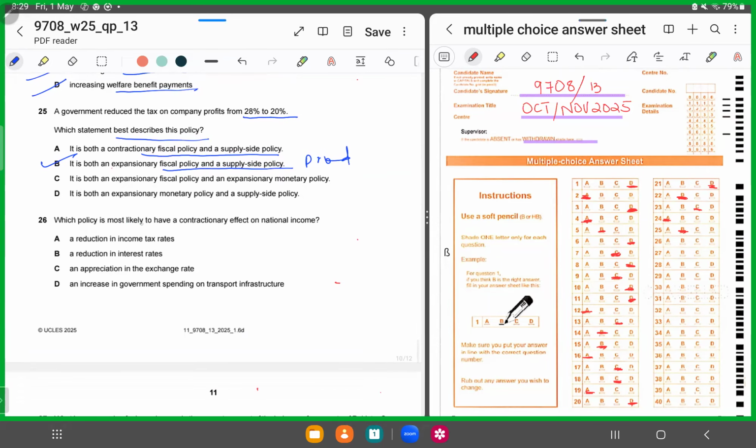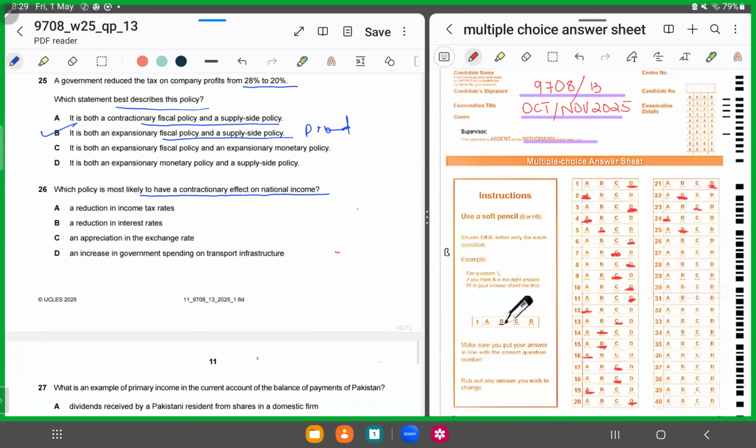Which policy is most likely to have a contractionary effect on national income? So why do you think national income would shrink? Which would do that? A reduction in income tax rates. If there's a reduction in income tax rates, so the national income should increase. A reduction in interest rates, again if interest rates decrease, there should be an expansion of production activity. An increase in government spending, again if the government spending is increasing, so output level should expand, increase.